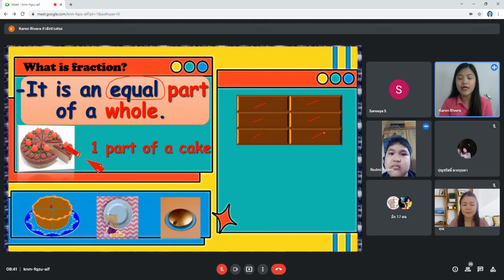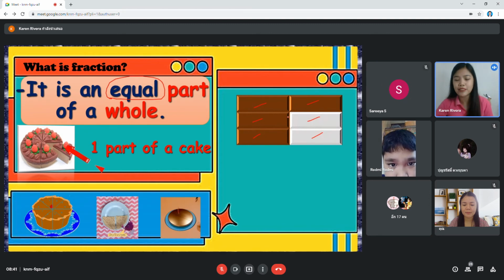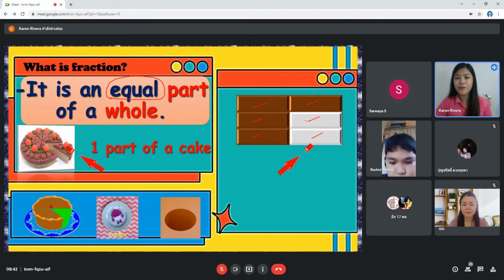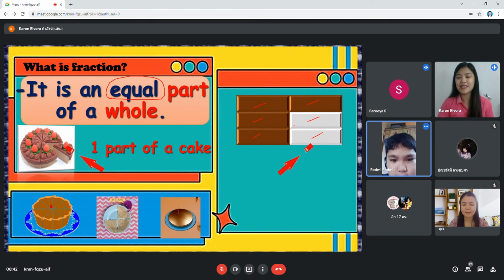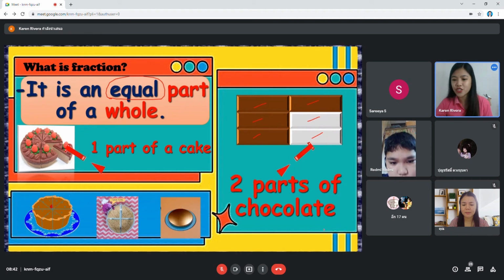Now, let's say you will eat this part. How many parts did you eat? One. Only one? How many parts did you eat? Two. Yes, you ate two parts of chocolate. Can you read it?